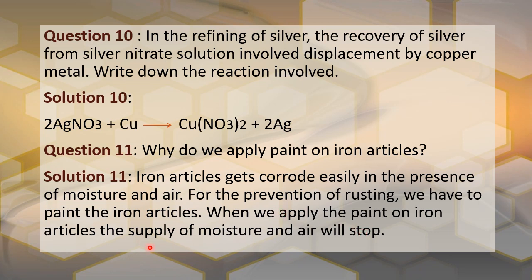See, iron reacts with the air and the water. But when we paint the iron surface, the paint layer avoids contact between the air, water and the metal. When there is no contact between the iron and the atmosphere, naturally it will not undergo rusting. So iron is protected. I think it is clear why you have to paint the iron.